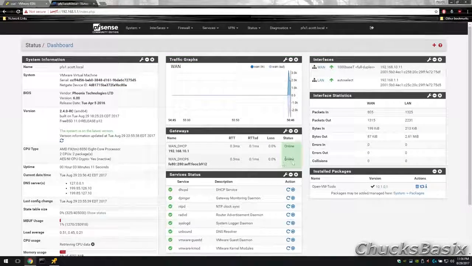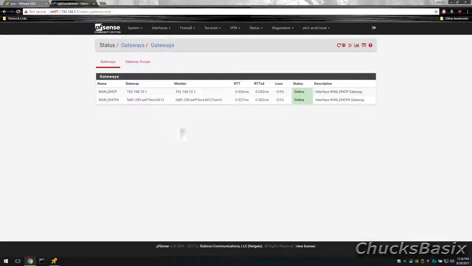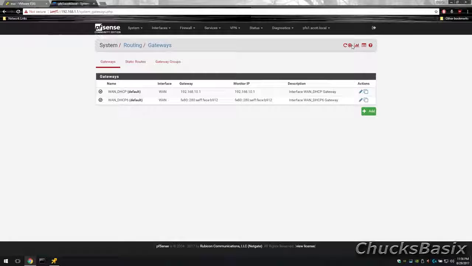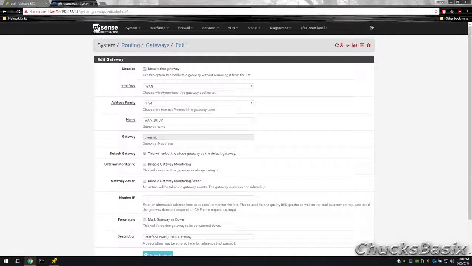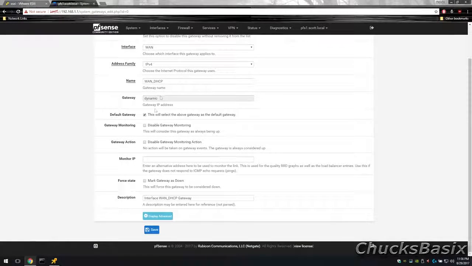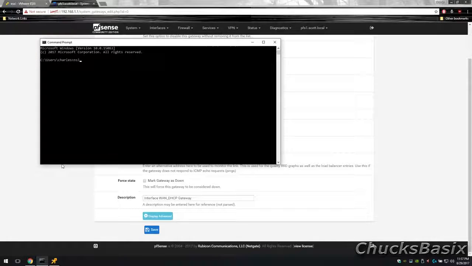Now, let's head to gateways and change a few settings. I'm tired of seeing the inaccurate latency being reported in Gateway Monitor. Personally, I ping Google to monitor my latency, and I also change a few of the advanced settings. Otherwise, the gateway will always be marked as down by PFSense. Now when viewing the dashboard, we should see a normal latency instead of the latency to our modem.